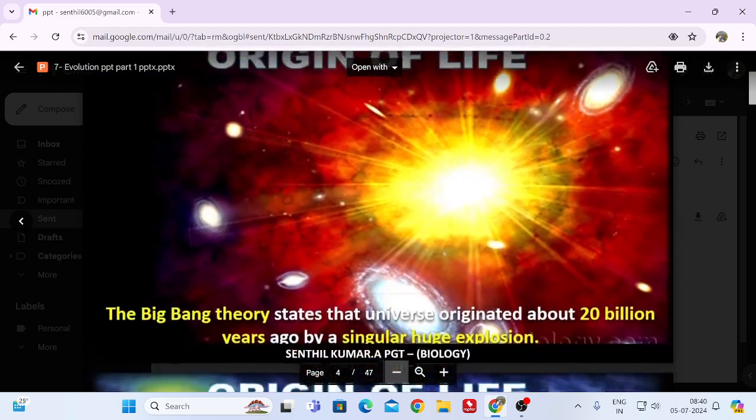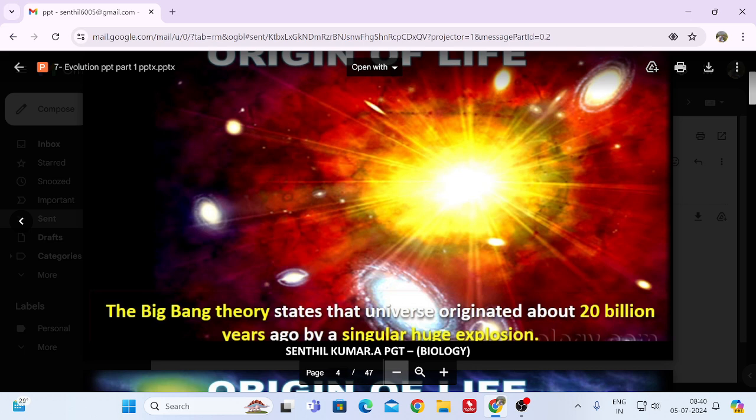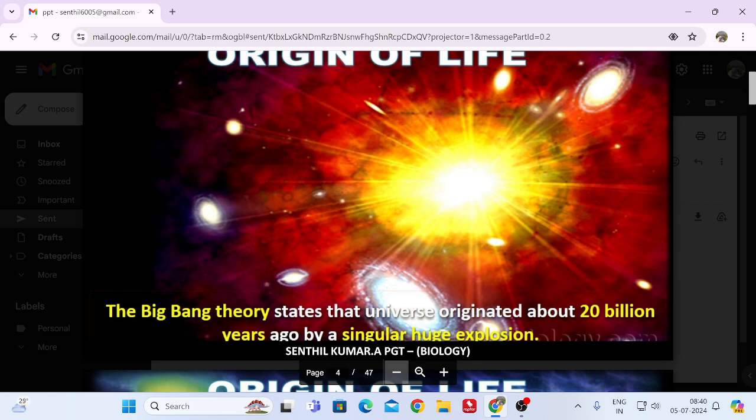When you talk about the origin of life, without crossing the Big Bang theory, we cannot understand it actually. The Big Bang theory plays an important role, but we cannot say it is experimentally proven. It is a kind of imaginary idea, but it has facts, and everyone has accepted it. We have a fossil record also related to that, some evidence related to the particular theory.